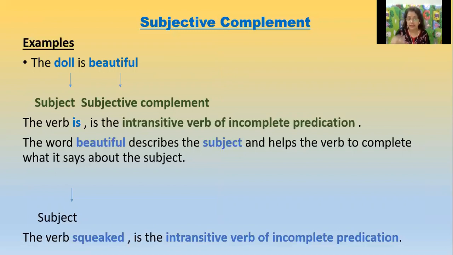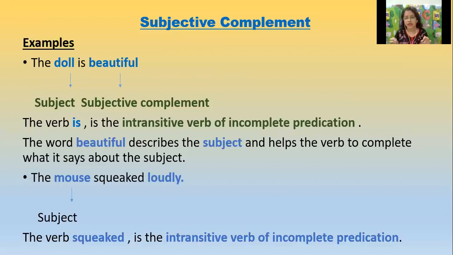So the verb here is an intransitive verb of incomplete predication. That is a linking verb. Just remember, is a linking verb. The word beautiful describes the subject. It is not telling anything about an object, because there is no object, and neither is it telling about the verb. It is telling about the subject and helps the verb to complete what it says about the subject, because without beautiful, this sentence is absolutely incomplete.